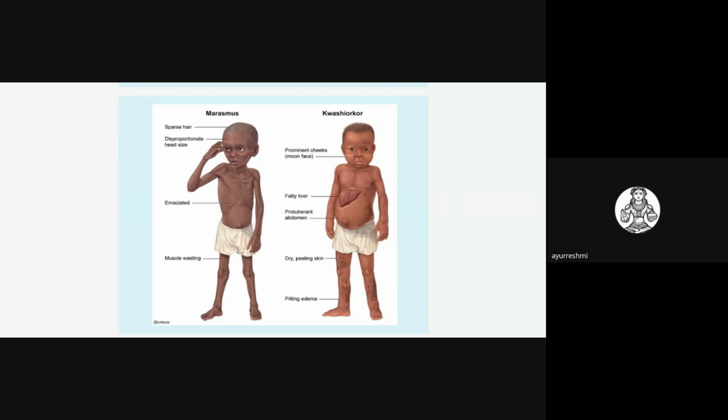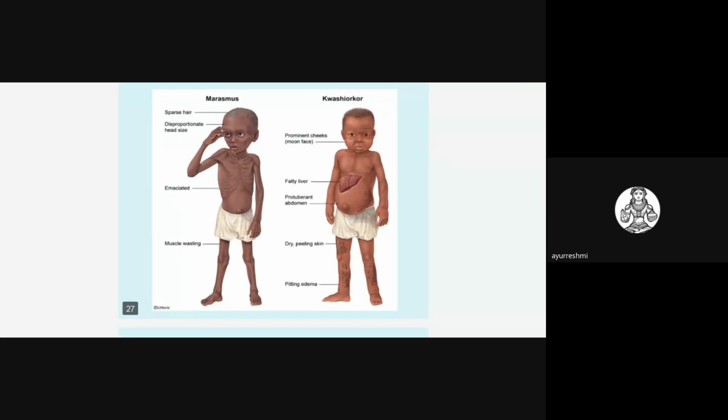In this, the flag sign is important in kwashiorkor, and flaky paint dermatosis with dry peeling skin is an important sign. Edema is very important. Pitting edema is one of the diagnostic features of kwashiorkor, mainly because of protein deficiency. In marasmus, usually a monkey face will be there, and muscle wasting is a very important sign.